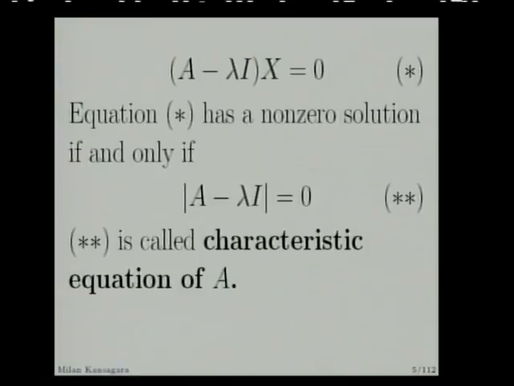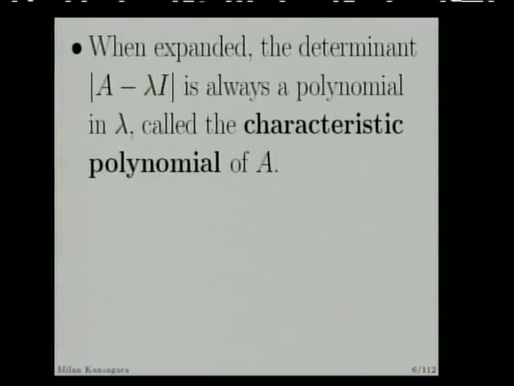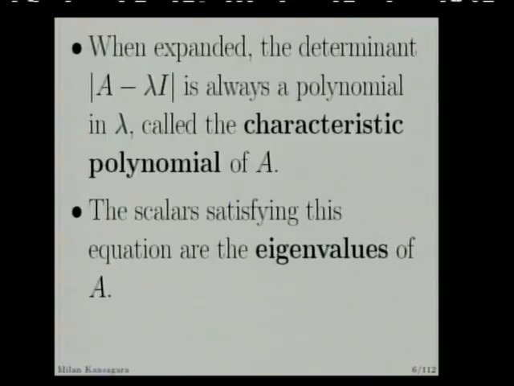And now this equation, see, A minus lambda Ix is equal to 0. So we consider the determinant of A minus lambda I. So when we expand this determinant, then it is always a polynomial in lambda. We will see by example, and it is called characteristic polynomial of A. And the scalars satisfying this equation are called eigenvalues of A. So these scalars mean the roots of that polynomial. So roots of that polynomial, or the scalars which satisfy that equation, are called eigenvalues of A.